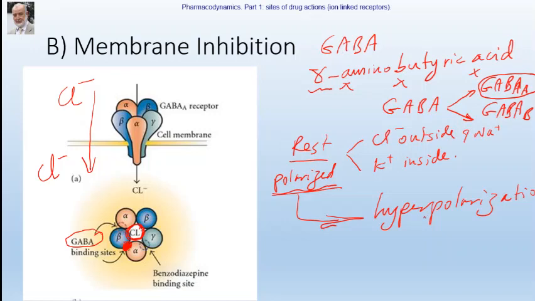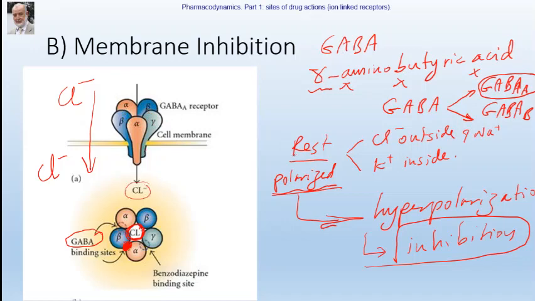Hyperpolarization means the membrane becomes less excitable. If it is less excitable, that means inhibition. Less excitable needs a stronger stimulus to produce an excitation. Therefore, it is inhibited. That is inhibition. Okay? Then, I repeat, GABAA is a pentameric receptor linked to a chloride channel.